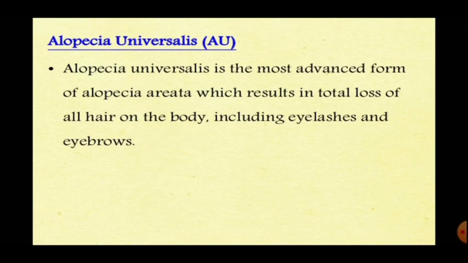Next is alopecia universalis. Alopecia universalis is the most advanced form of alopecia areata, which results in a total loss of all hair on the body, including the eyelashes and eyebrows. Universalis means universe, meaning hair loss is done on all of our body.